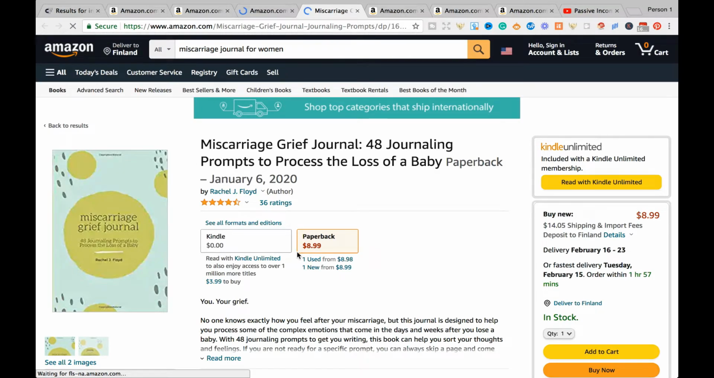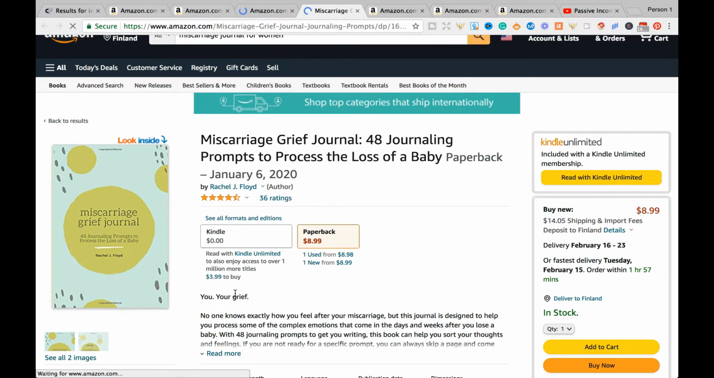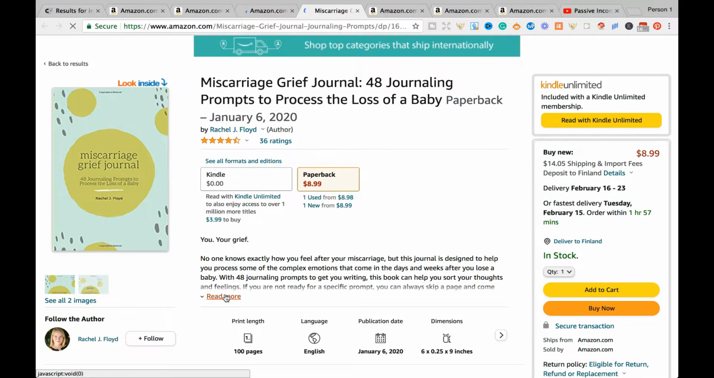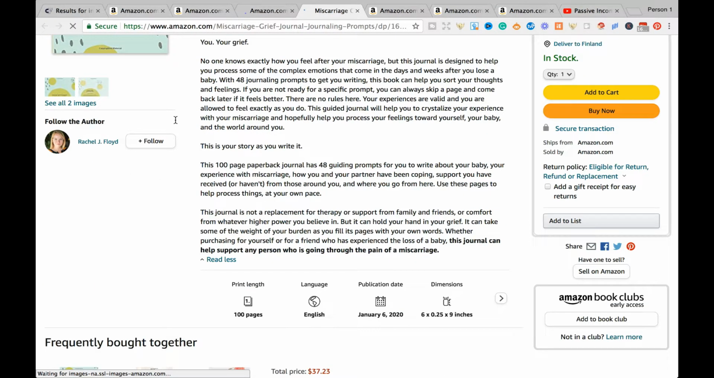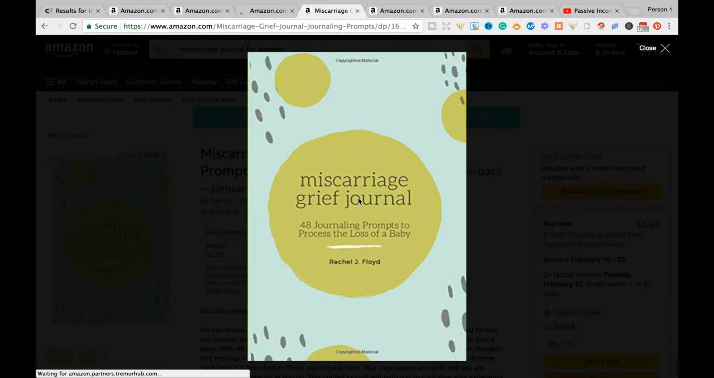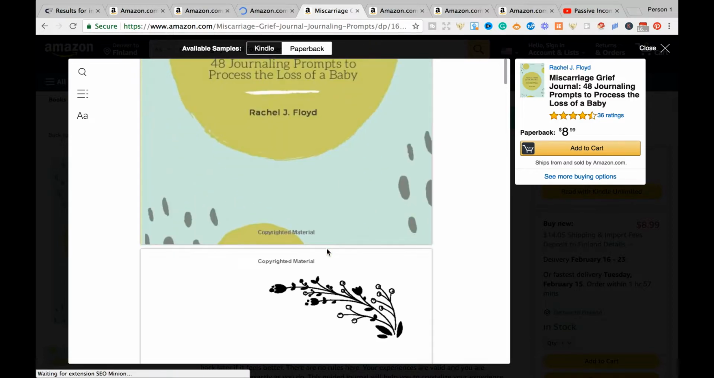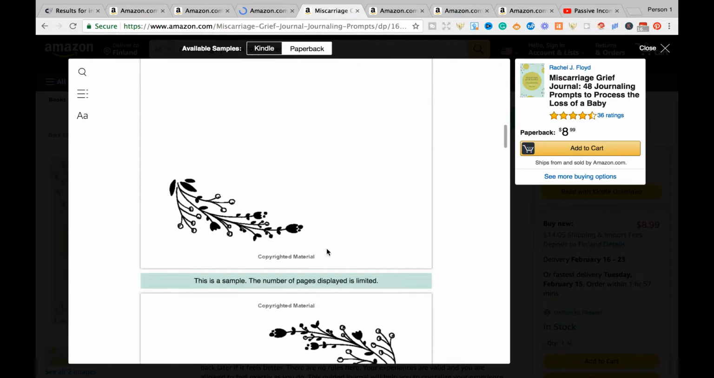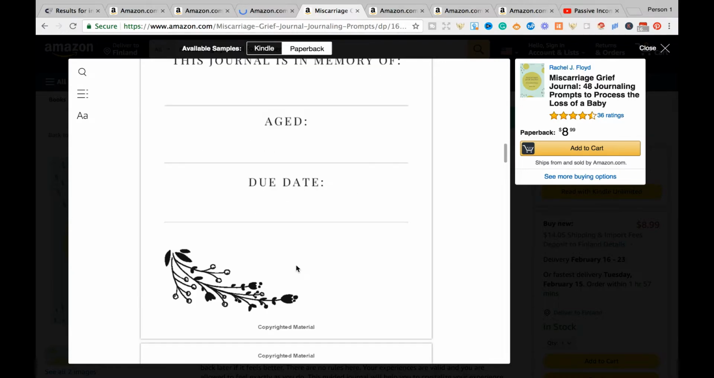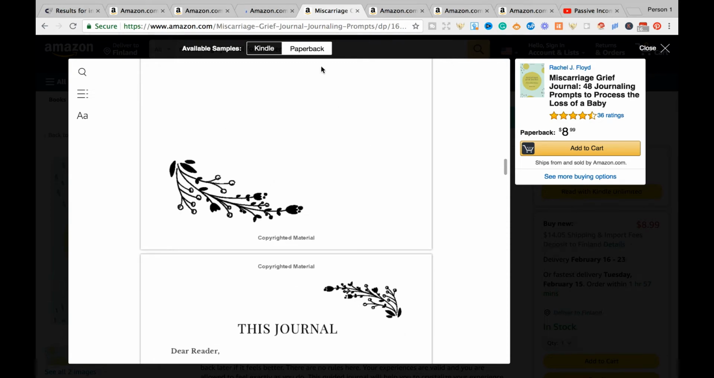Now let's have a look at another example under this keyword, miscarriage grief journal journaling prompts, and to see if there's a look inside feature that we can have a look at. This one's been published in 2020. It is priced at $8.99, and it seems quite well created, very simple. Now this cover you can easily create using Canva, and it has 48 journaling prompts. Super simple, super easy to create. This journal is in memory of, aged, due date, and there's also some blank spaces as well.